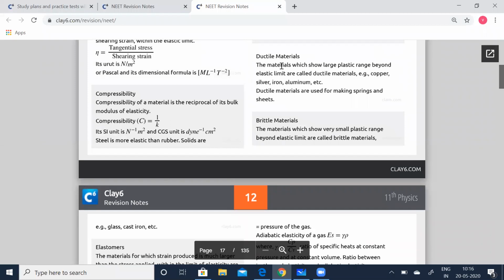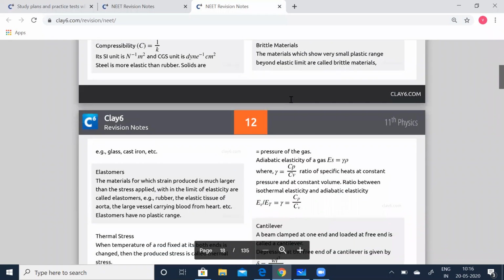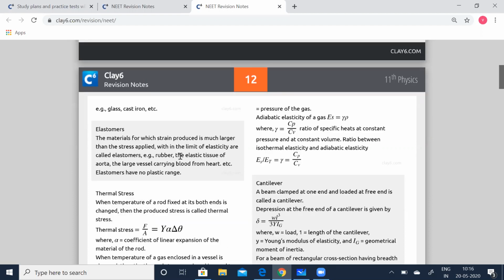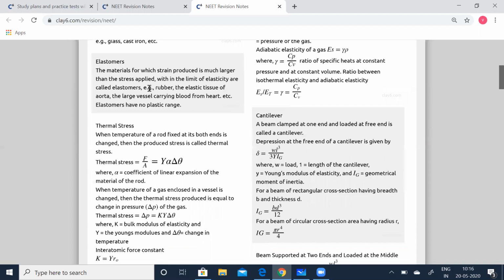Ductile materials: the materials which show a large plastic range beyond elastic limit are called ductile materials. Example, copper, silver, iron, aluminum, etc. Ductile materials are used for making springs and shields. Brittle materials: the materials which show a very small plastic range beyond elastic limit are called brittle materials. Example, glass, cast iron, etc. Elastomers: the materials for which strain produced is much larger than the stress applied within the limit of elasticity are called elastomers. Example, rubber.